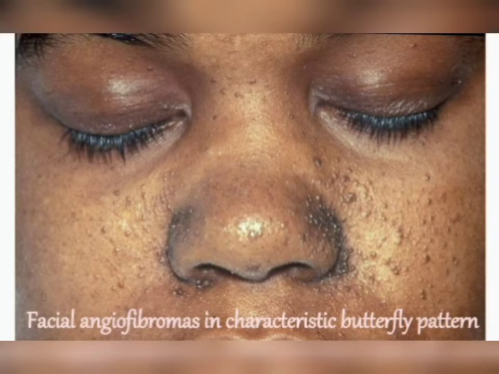Sometimes this is asked in examination, like butterfly pattern of facial angiofibromas can be found in which patient, so you have to say tuberous sclerosis. Now what do you think this is? It is the cephalic plaque. I told you, the fibrotic cephalic plaque generally accompanies the angiofibromas.